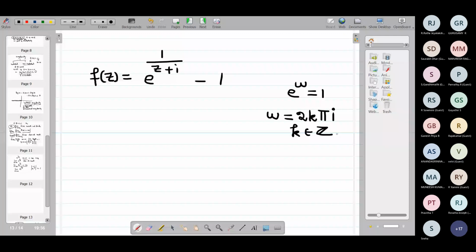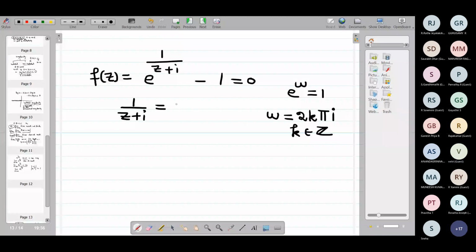Now, e power 1 by z plus i, when will it be equal to 1? What are all the zeros of this function? e power something should be equal to 1, so that something is 2k pi i. So 1 by z plus i should be equal to 2k pi i.